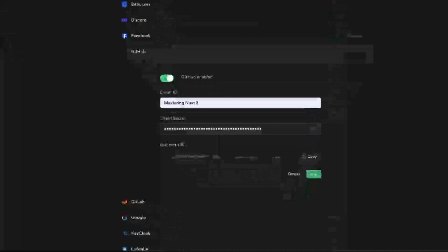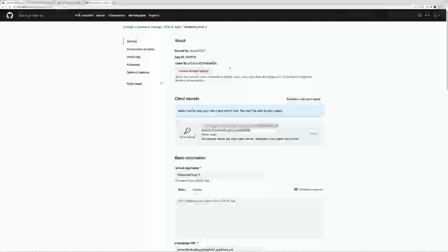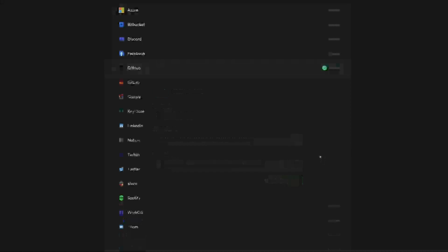We also need to update the client ID here with the ID that GitHub has given us. Then we hit save, and we should be good to go.